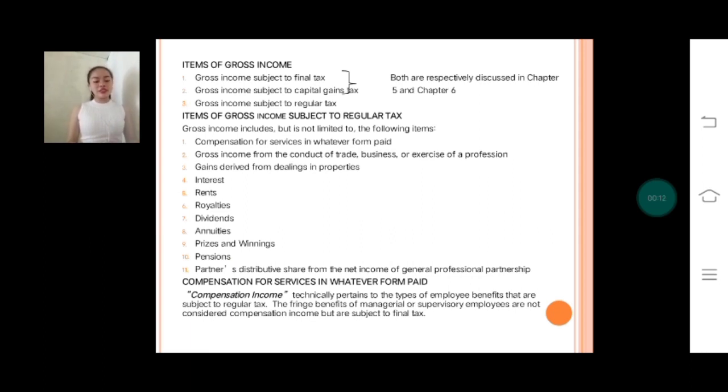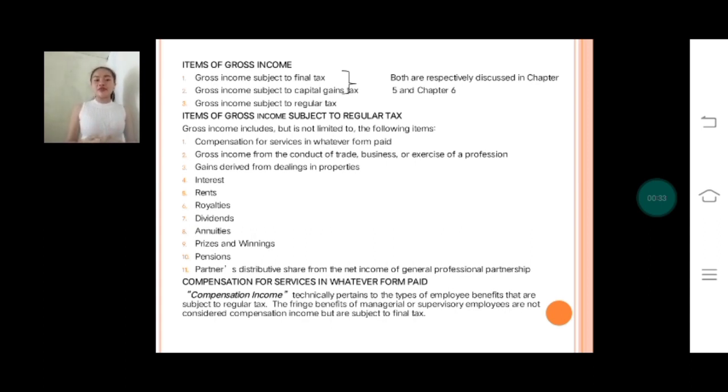Okay, so items of gross income. The term items of gross income or inclusion in gross income is a broad category pertaining to all items of income subject to taxation, namely gross income subject to final tax, gross income subject to capital gains tax, and gross income subject to regular tax. So, items of gross income subject to regular tax. Gross income includes but is not limited to the following items.